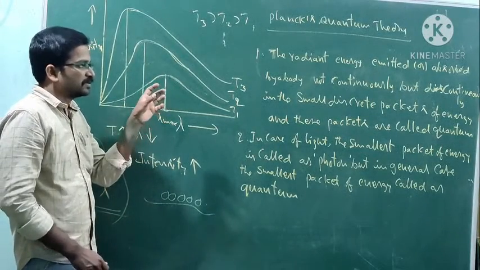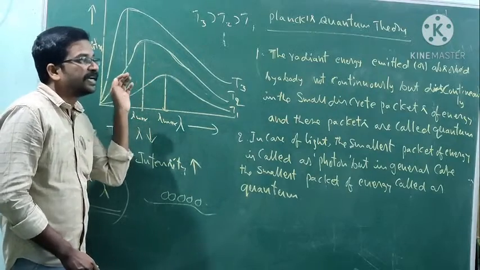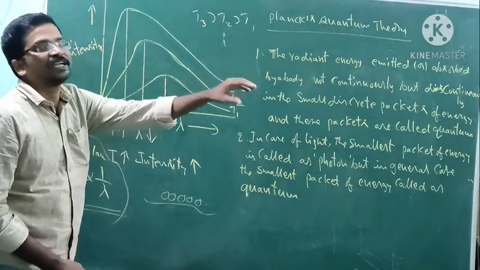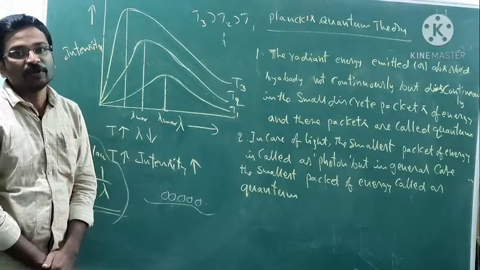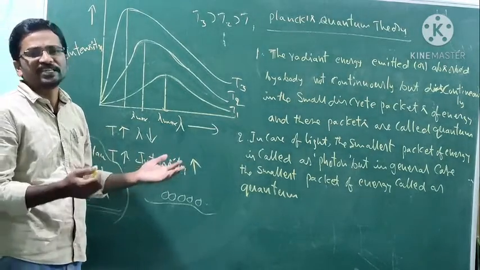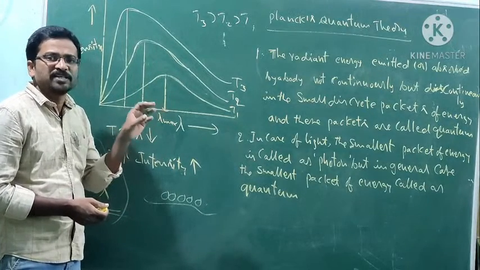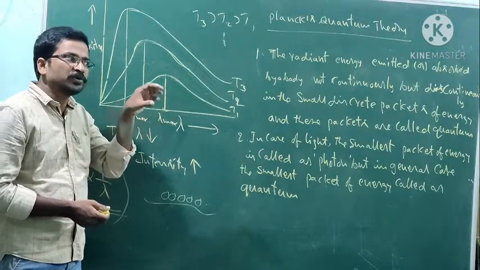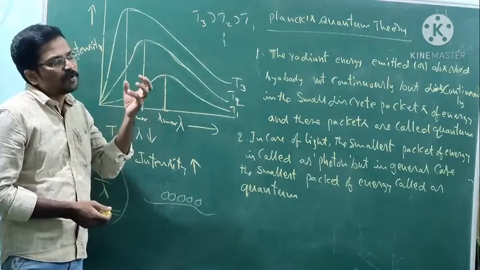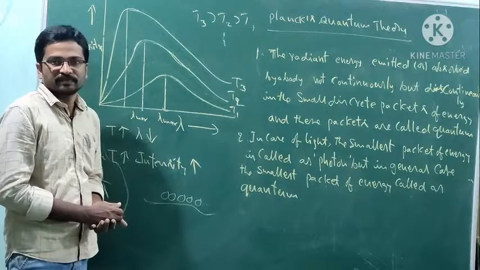So here the emitted radiation is not a continuous wave. It has packets of energy. The wave contains packets of energy. If the energy of the packets and the number of packets in a particular wave increase, then the intensity of the color also increases.